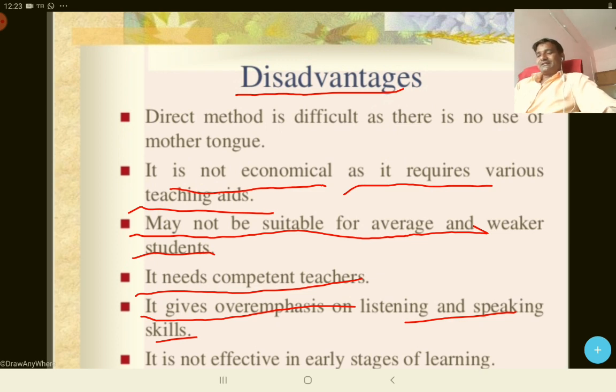And the last demerit is that it is not effective in the early stage of learning because there is no use of your mother tongue.